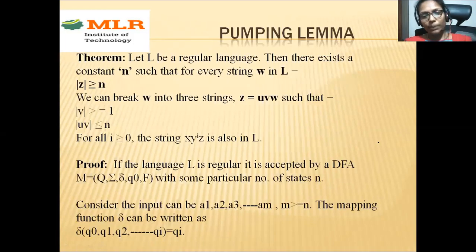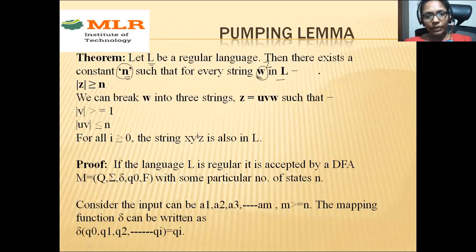Now, what is the pumping lemma theorem? In this theorem, let L be a regular language. There exists a constant n such that every string Z in L, every string we are taking as Z, has length of Z greater than or equal to n. So what is this constant n? You should take the n value as less than or equal to the length of the string.